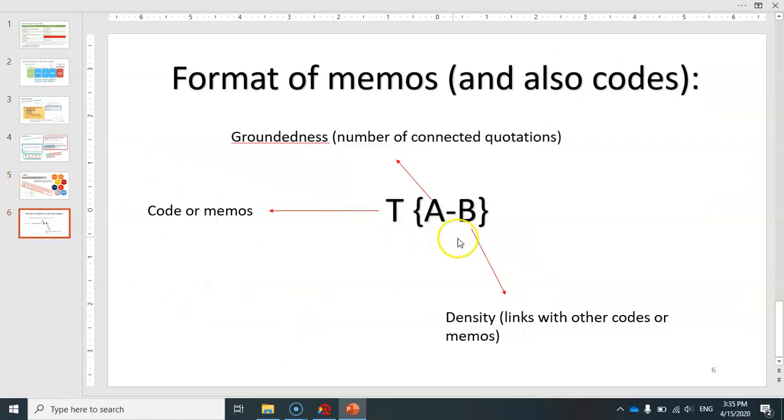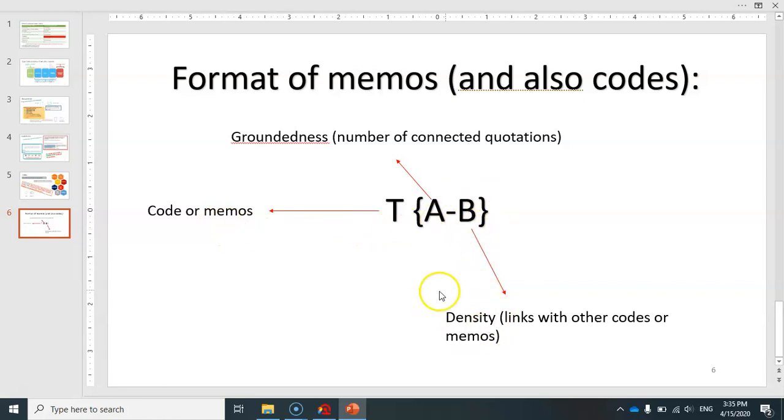And lastly, this is the format for numbering codes and also memos in ATLAS.ti. So it has three segments, T, A, and B, where T is the name of the code or the memo, A is groundedness value, and groundedness simply means how many quotations are connected to this code or memo.